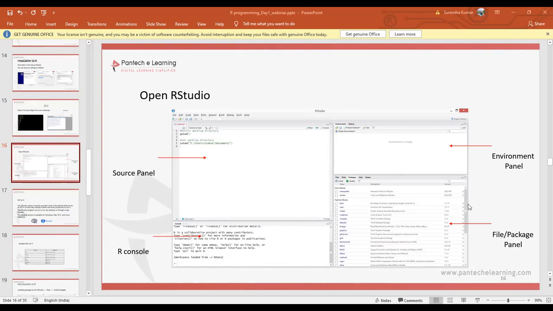Coming to the files and packages panel, where we can install many packages and many files to be taken into the program. We can take input from this window. Coming to the environment panel, whenever we assign values to variables, they will be stored here. So the values with variables will be shown over here. This value is the memory allocated to this variable. In that way, it will illustrate it for us.